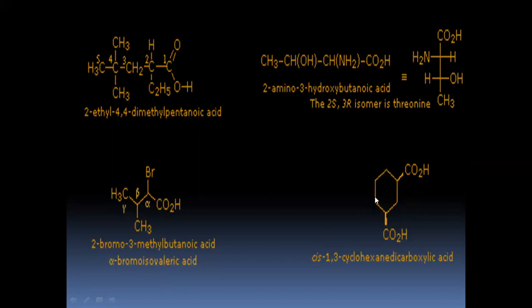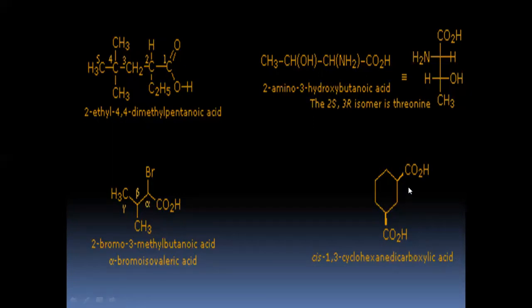Then the last example, a cyclic ring. You have 2 COOH, so this comes under dicarboxylic acid. This is also referred to as cis 1,3, because you have 2 carboxyl groups attached at the first and the third carbon of this cyclohexane ring. So the name is cis 1,3 cyclohexane dicarboxylic acid.